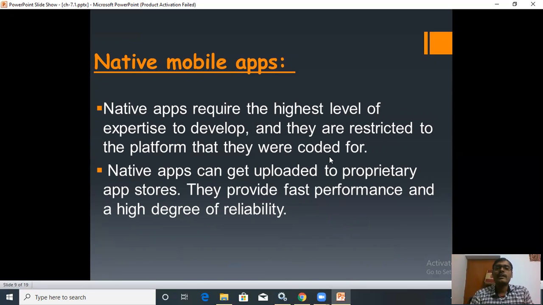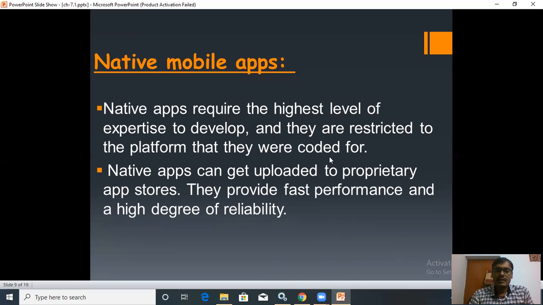Now next point for native mobile apps. Native mobile apps require the highest level of expertise to develop, and they are restricted to the platform that they were coded for. Next, you can see native apps can get uploaded to priority app stores. You can launch your application on the store and you can install it with the help of a store like Google Play Store.